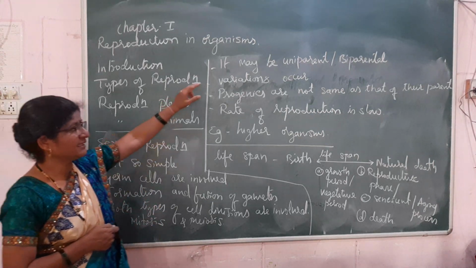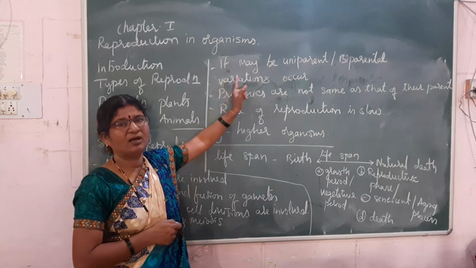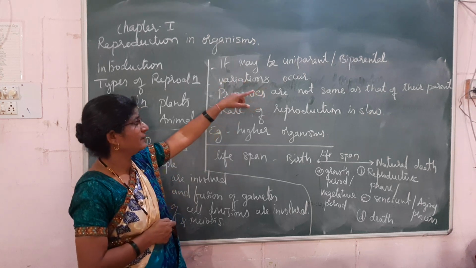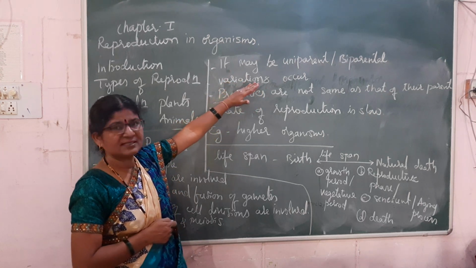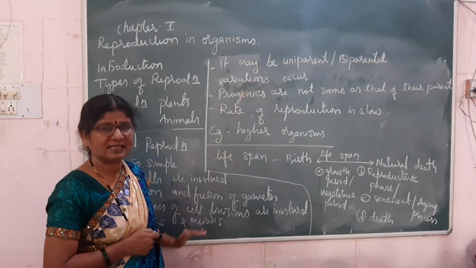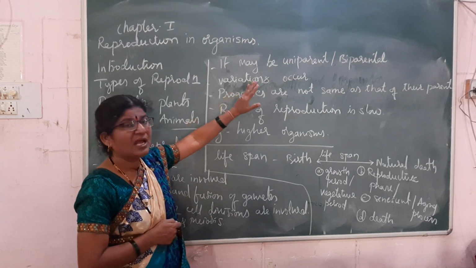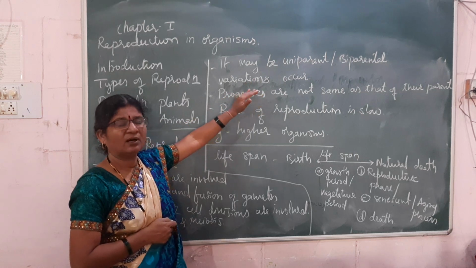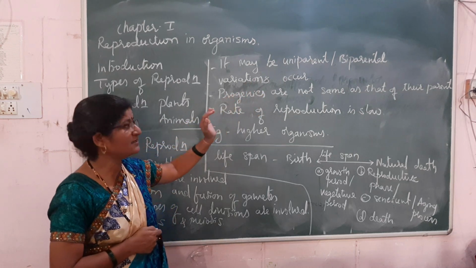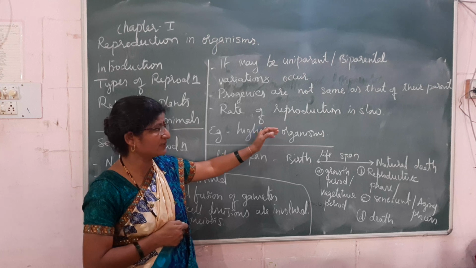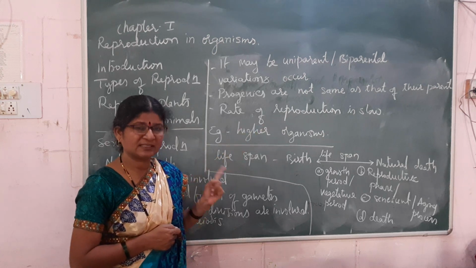The next feature is that it may involve one or two parents. Variations are present as meiotic cell division involves exchange of chromosomal material. The progenies or offsprings produced by sexual reproduction are not the same as the parent.